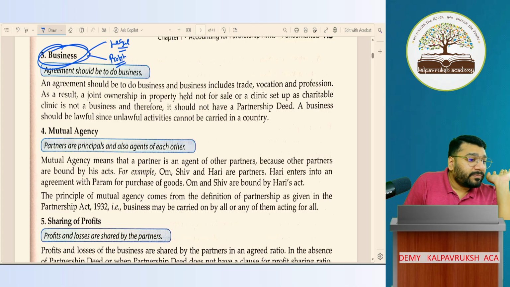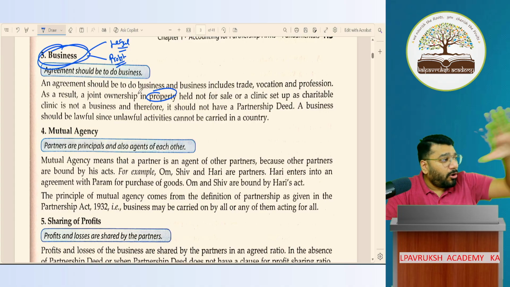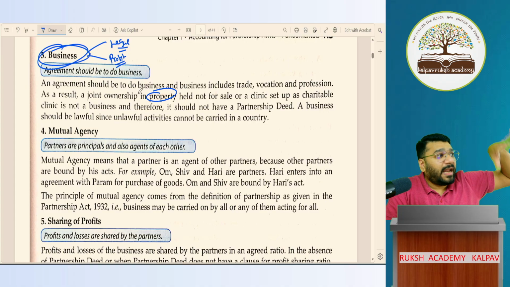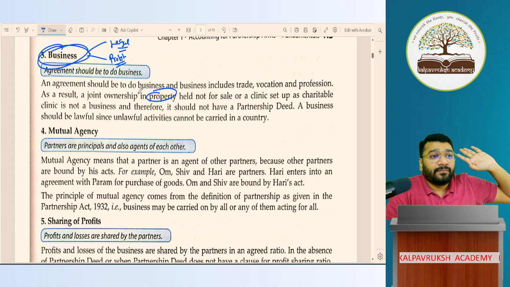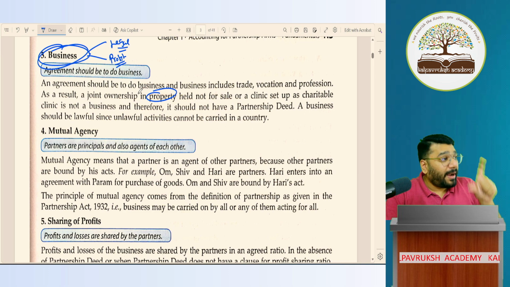Okay. I'm having a property. We are having a property. Let's say all 40 of us have a jointly registered property. Our intention is not to sell it. We are not going to sell this, nor are we going to use it for construction of a commercial property. So for this purpose, can we create a partnership agreement? Can we have a partnership firm for this? No, because there is no business. So therefore, it is important in a partnership firm to have a business activity. Business transactions should be there.